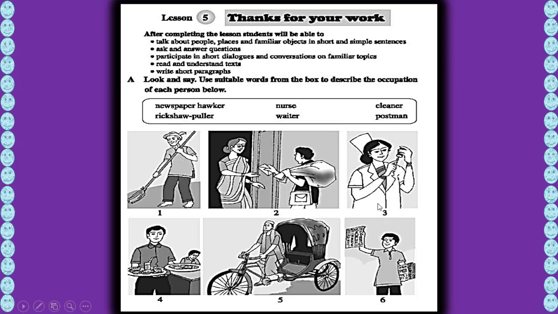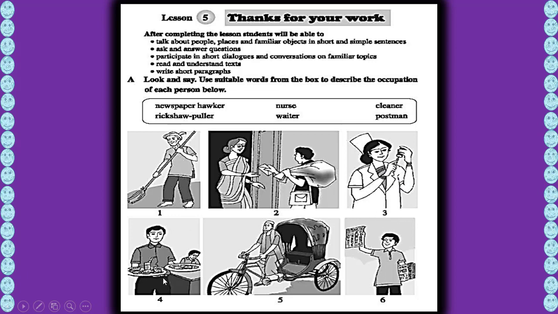Okay. And number 3, she's nurse. We're seeing right now that she's getting an injection to push anyone. So she's nurse. She helps wounded person and sick people.